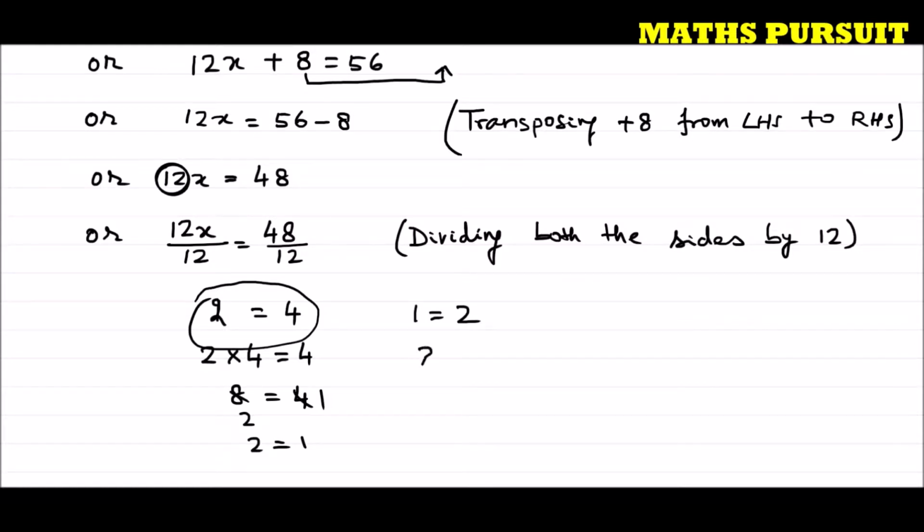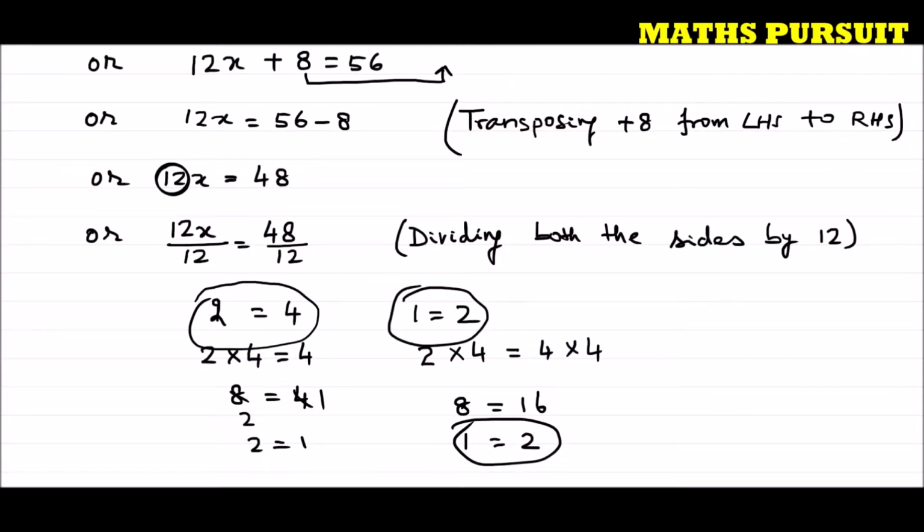In order to balance this equation, we need to multiply. For example, if I am multiplying 4 to the left side of the equation, we need to also multiply 4 to the right side of the equation. That means 4 2s are 8, 4 4s are 16. Now if I try to balance, 8 1s are 8, 8 2s are 16. So here also 1 is equal to 12. So for that reason, we need to do the same type of thing to both sides of the equation.